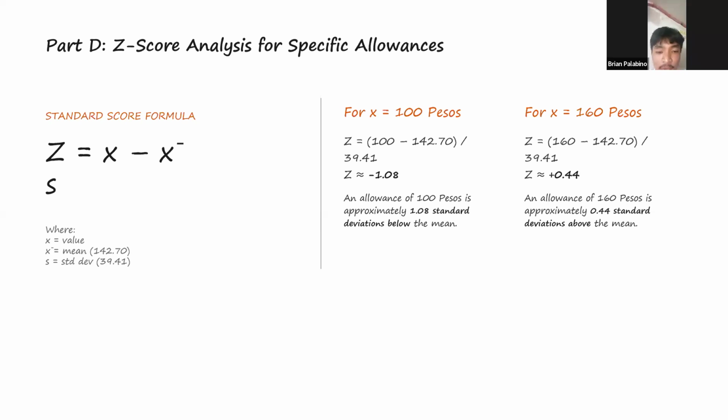Next, for the 160 pesos allowance, we use the same formula. 160 minus 142.70 divided by 39.41 equals positive 0.44. This means that a 160 pesos allowance is approximately 0.44 standard deviations above the mean.